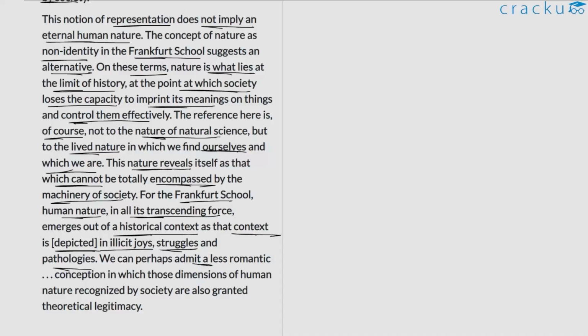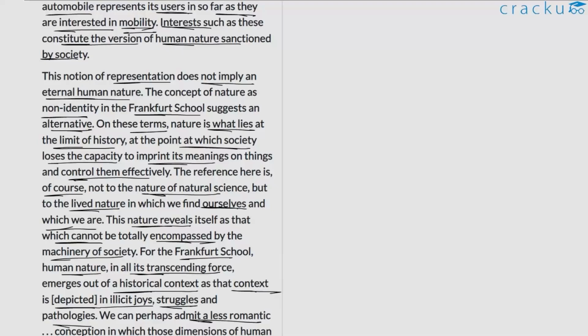We can perhaps admit a less romantic conception in which those dimensions of human nature recognized by society are also granted theoretical legitimacy. So again, it's a bit disjoint from what has been discussed earlier on, but altogether the primary idea here is with regard to the author's description of human nature. He says that it's not something that is fixed or eternal. So in a way, the author is trying to highlight how human nature is malleable or it changes with time. So this is what he's trying to emphasize first.